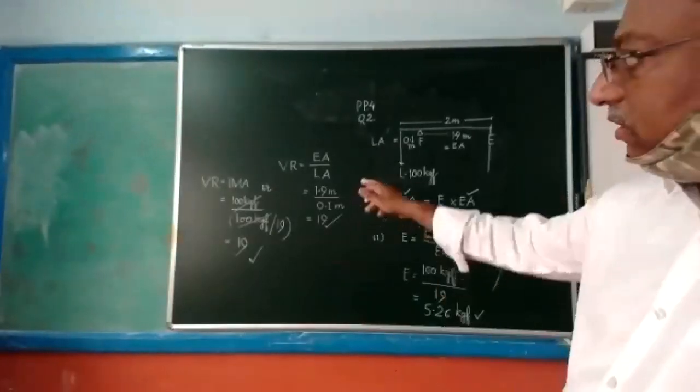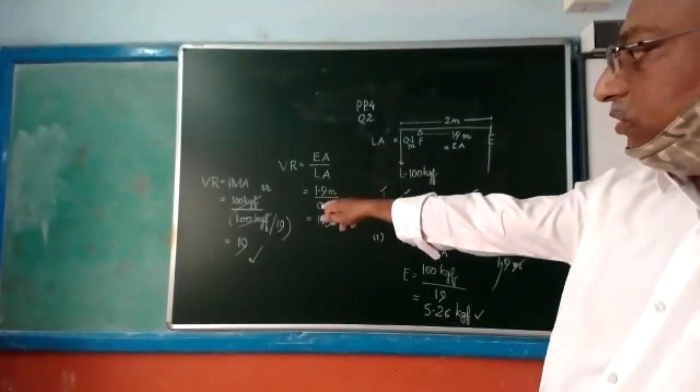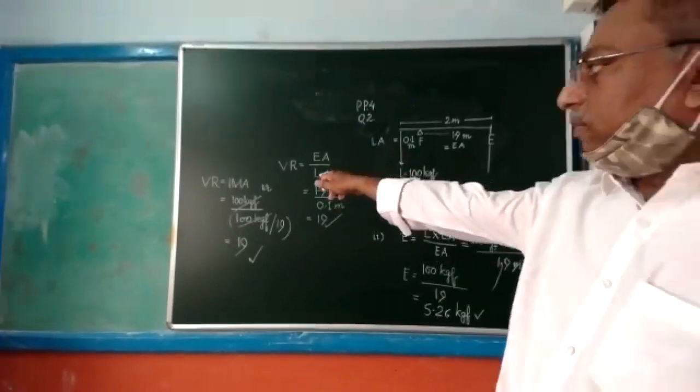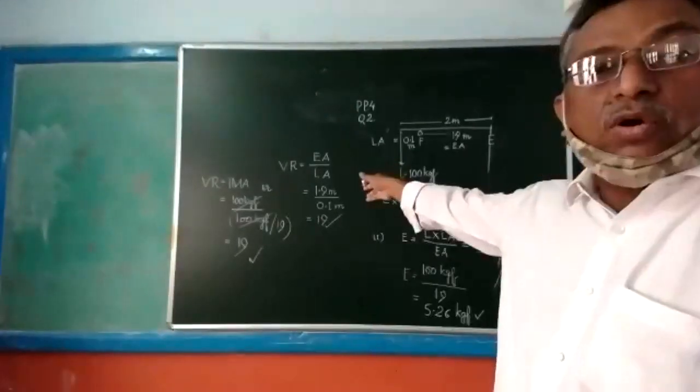Dipesh: Sir, but it is not 100% accurately correct, no? You have seen that I brought the answer of velocity ratio 19 by this method and this method also, in terms of distances, effort arm and load arm.